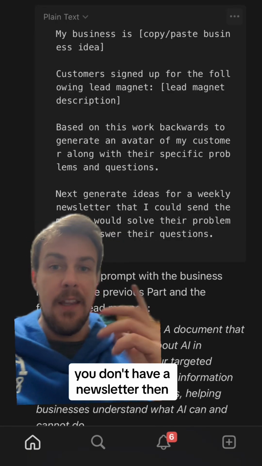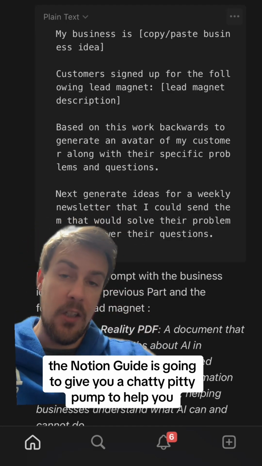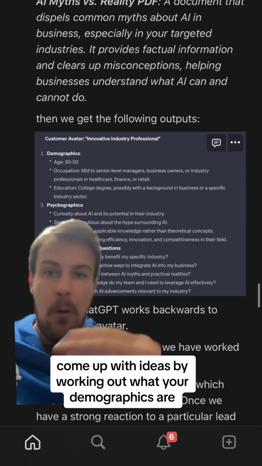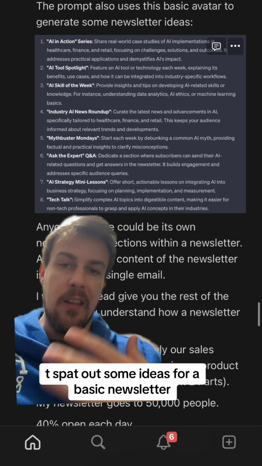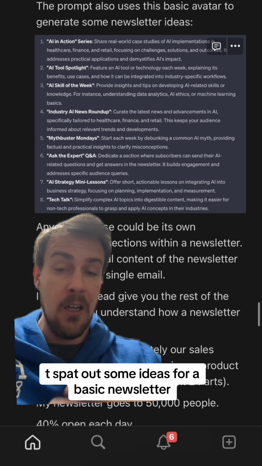If you don't have a newsletter, then the Notion guide is going to give you a ChatGPT prompt to help you come up with ideas by working out what your demographics are and what kind of content you should be creating. Here you can see, for example, ChatGPT spat out some ideas for a basic newsletter, which will allow me to nurture my leads.